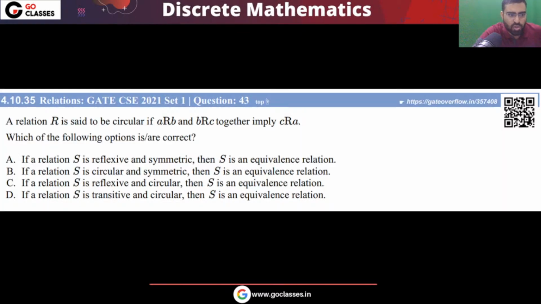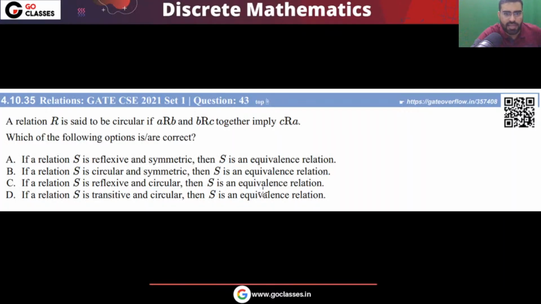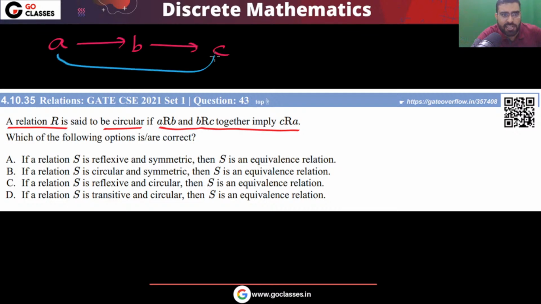Now there is a GATE question on this topic. Anyway, we have already seen this topic in our class, but let's revisit this GATE 2021 question on this circular relation. We are saying that a relation R is said to be circular. The definition is given: A related to B, B related to C implies C will be related to A. This is the question in GATE 2021.